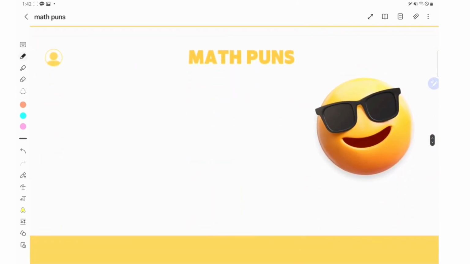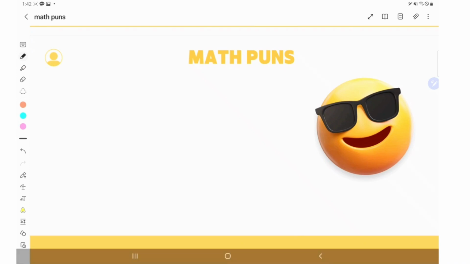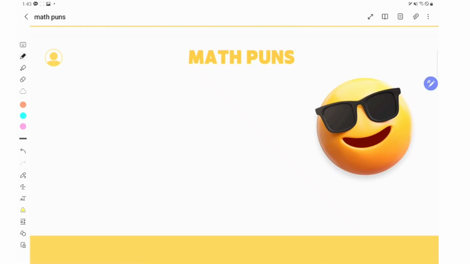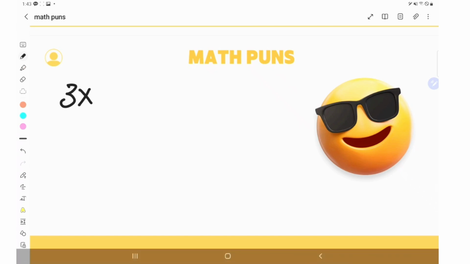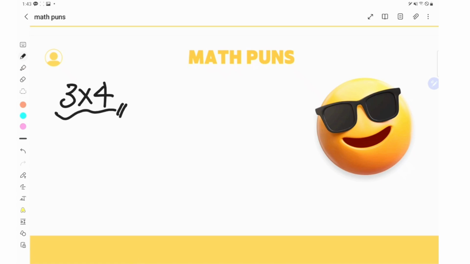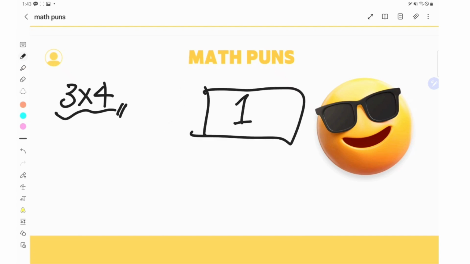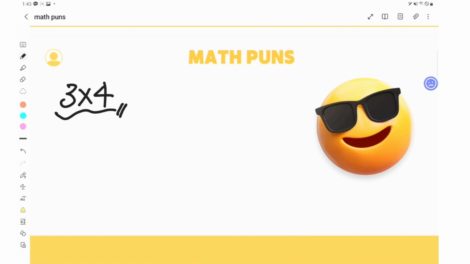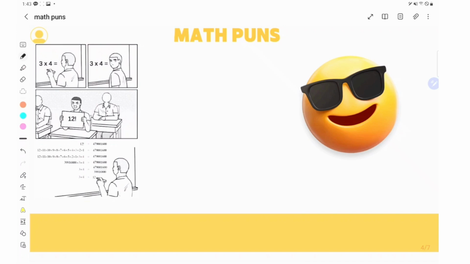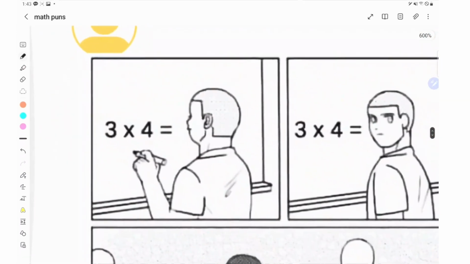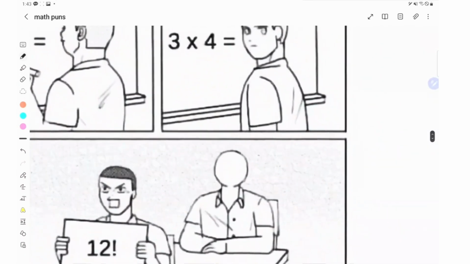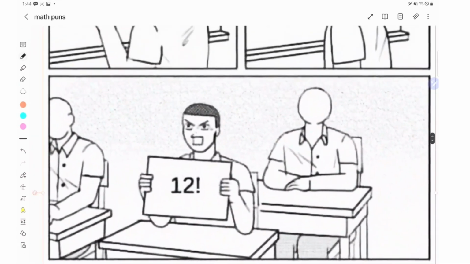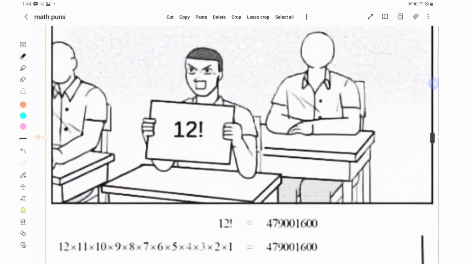Next, we're going to look at a picture about a boy getting asked what is 3 times 4. The teacher is asking 3 times 4 to a student, and he doesn't know, so he is, oh my god, and his friend helps him, telling him it is 12, writing this on a paper. And now let's take a look at the photo. Yes, I brought the photo, and the teacher asked 3 times 4 to this student on the board, and he doesn't know, so his friend tells him it's 12, but with an exclamation mark, which means factorial in math.